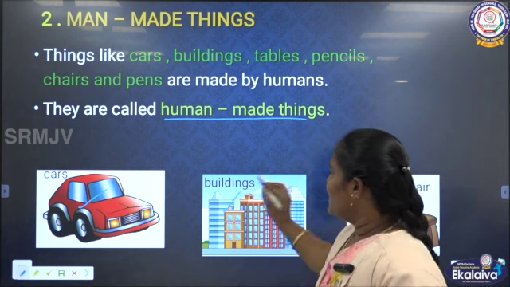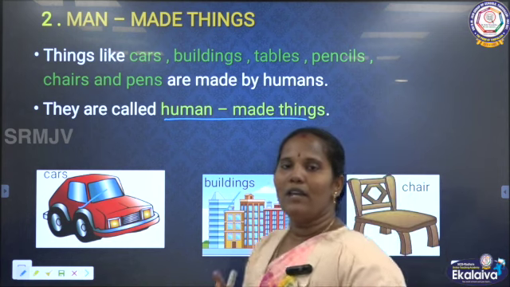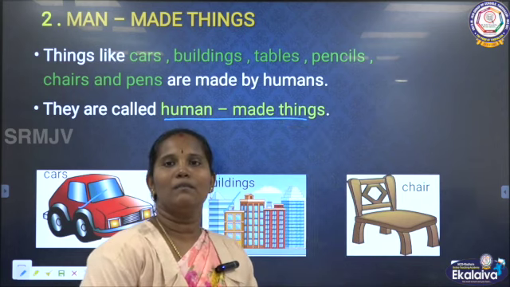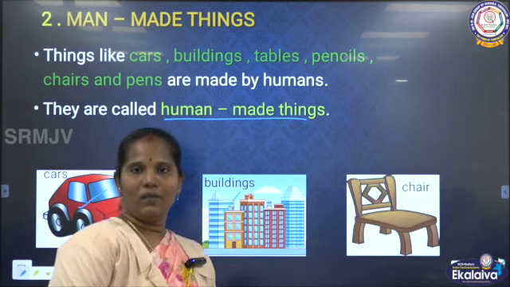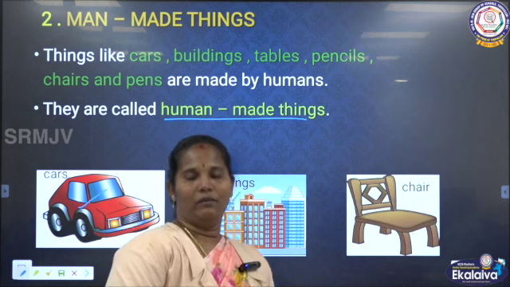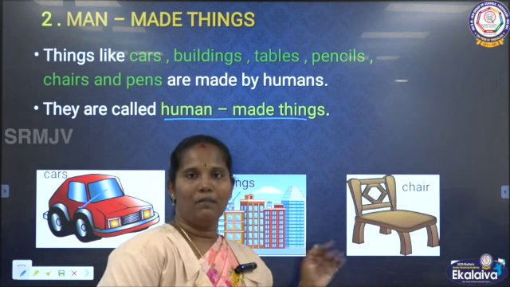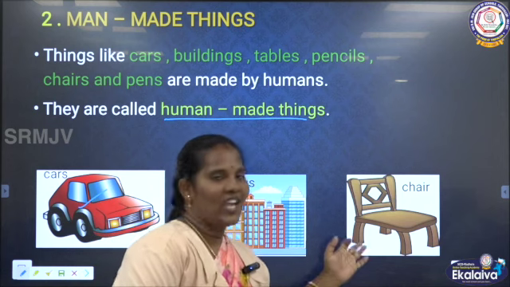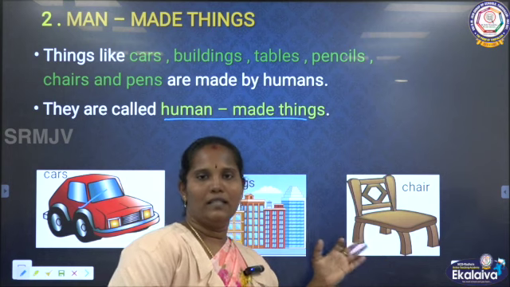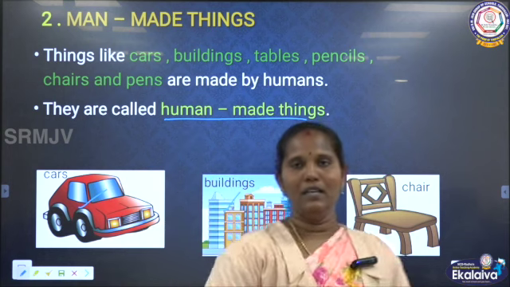Then we can say the buildings. Buildings means they need safe houses. So these houses, many types of houses, based on their economy, they are making many types of houses. And then chairs, benches like that, many things are man-made for their comfort.